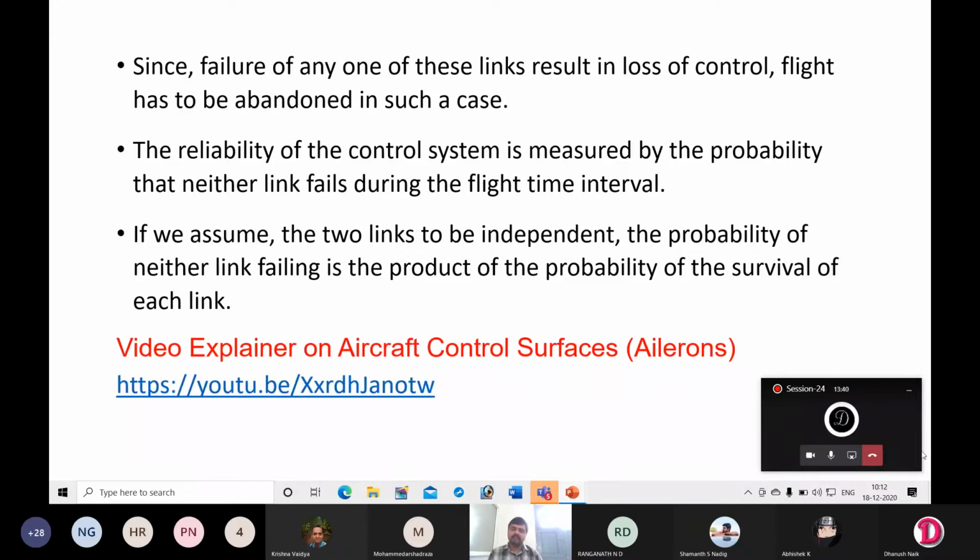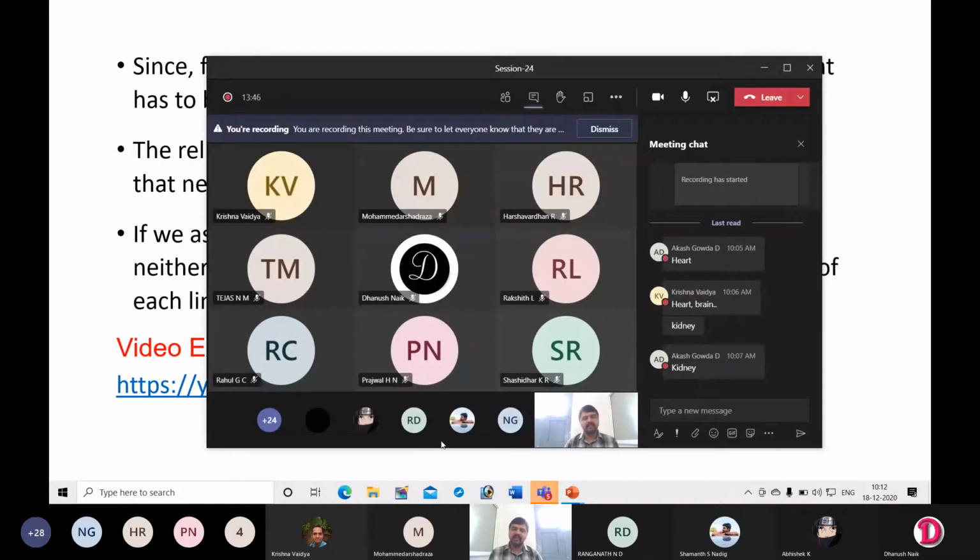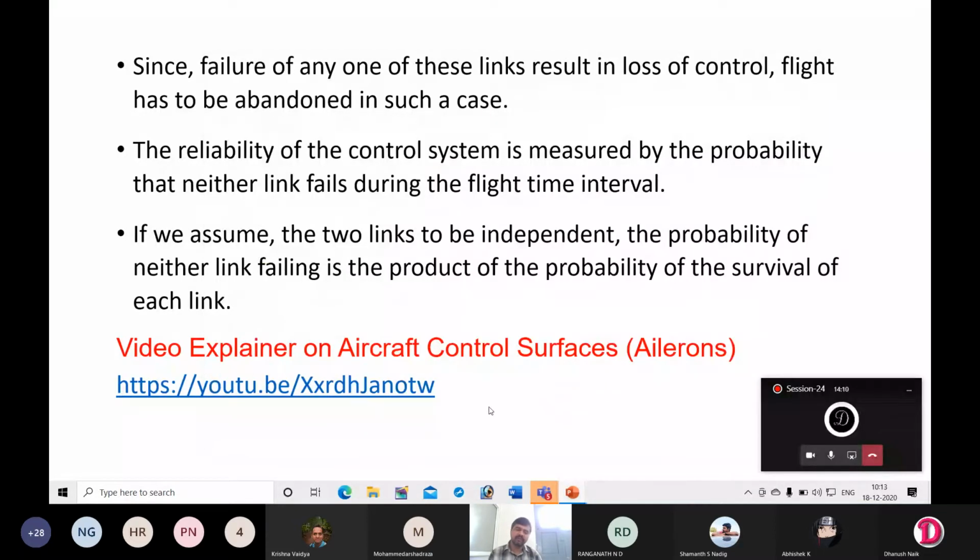There is a video, later I will share this link. You can watch it and understand the working principle, or how balancing is ensured in an aircraft. What are the design considerations, how the aileron, flap and other components work, what are the axes of rotation or axes of movement, and how balance is achieved in an aircraft. That is explained in this video. Later I will share this video, you can watch it and understand the importance of ailerons and other control components in an aircraft.